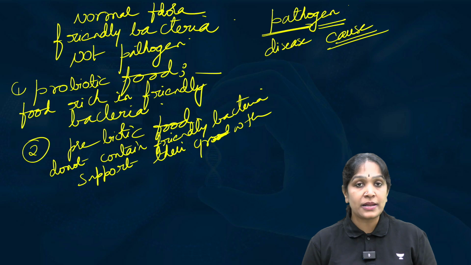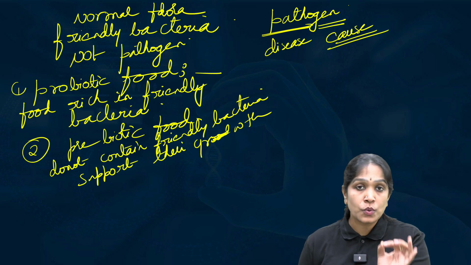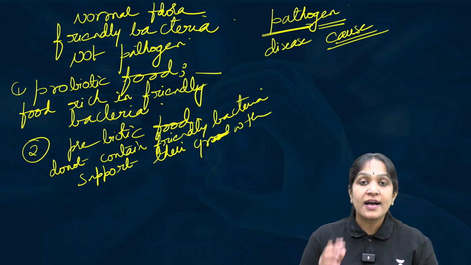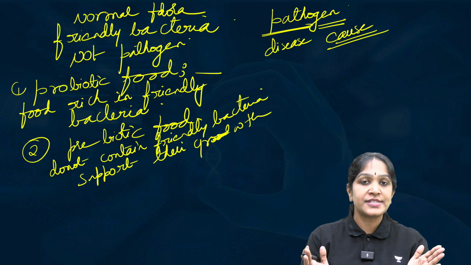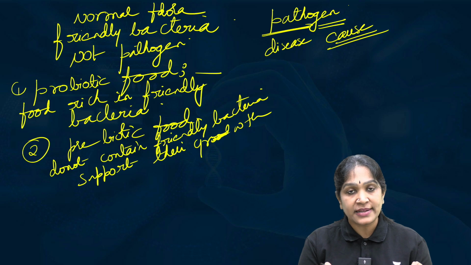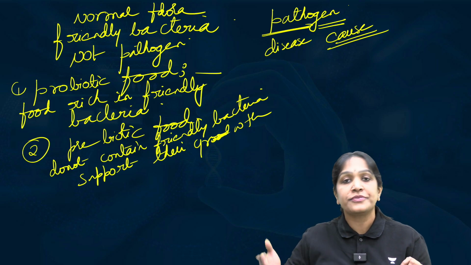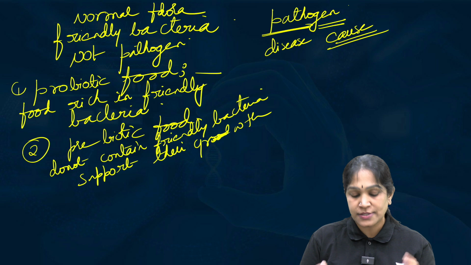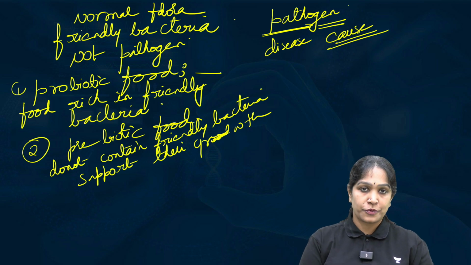What are the examples? Oats, fruits, vegetables, high fiber food, any food which is rich in fiber. It will not contain the friendly bacteria, but it will support the growth of the friendly bacteria. Such food is called prebiotic food.